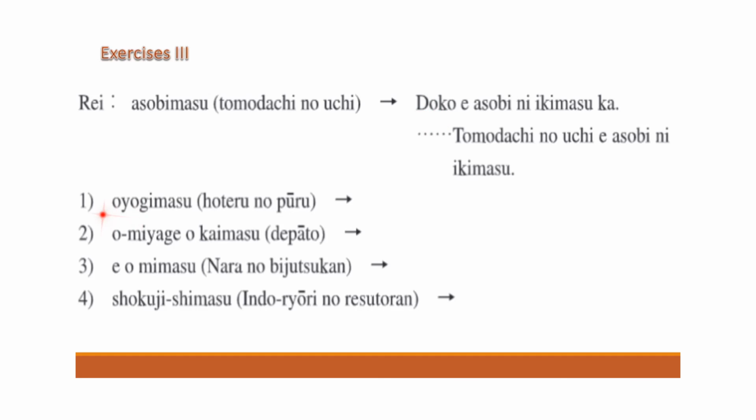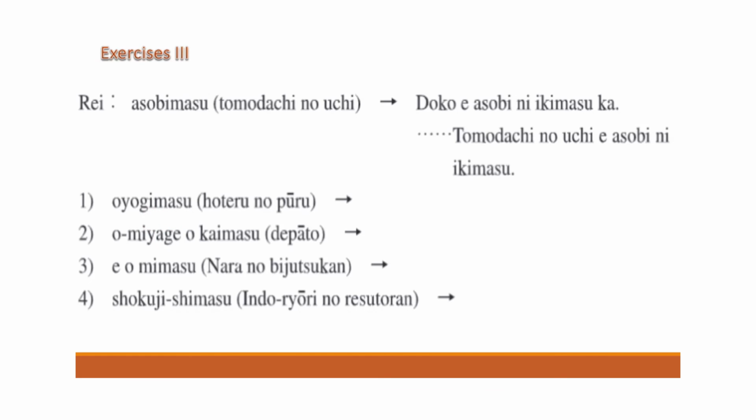All right. Next, hoteru no puru, oyogimasu. Oyogimasu is to swim. Okay. Hoteru no puru. Hotel, the pool. Puru is pool, swimming pool. Okay. So the question is doko e oyogimasu ka?